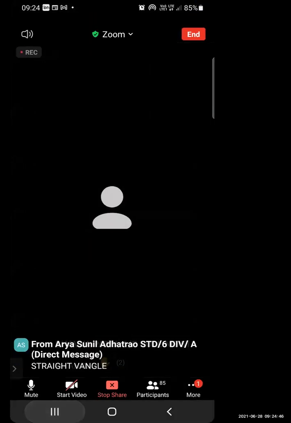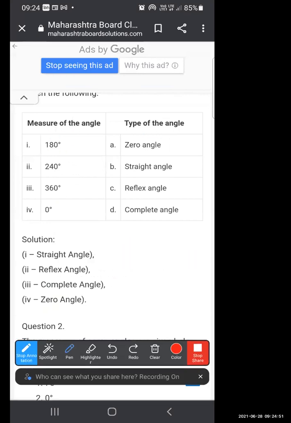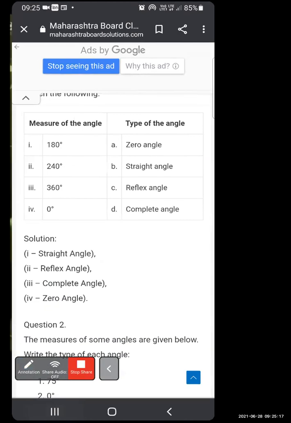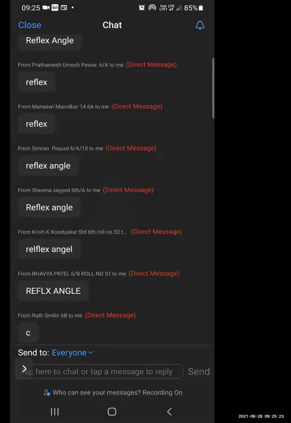Very good. Okay. Next, when the angle is of 240 degree. 240 degree means what? Angle more than 180 degree, but less than 360 degree. The angle which is more than 180 degree, but less than 360 degree, then it is known as, give me the answer in chat box again.